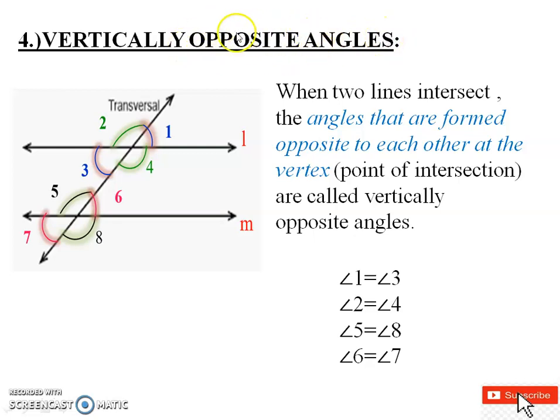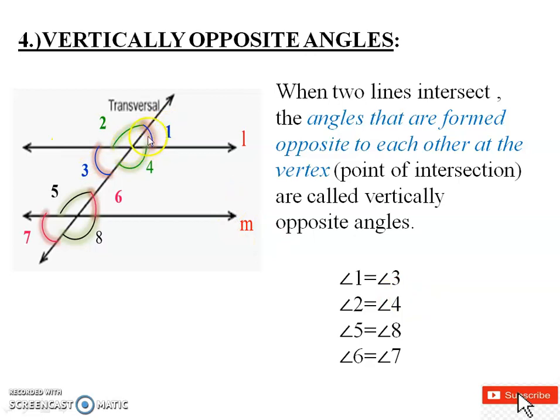Vertically opposite, as the meaning implies, they should be opposite to each other. When two lines intersect, such as these two lines intersecting this transversal, the angles formed opposite to each other at the vertex are vertically opposite. The two angles should be on the same vertex and opposite to each other. For example, if you're taking angle 2, then you should take angle 4. At the same vertex, angle 2 is there, angle 4 is also there, and they're opposite to each other. So angle 2 is equal to angle 4.